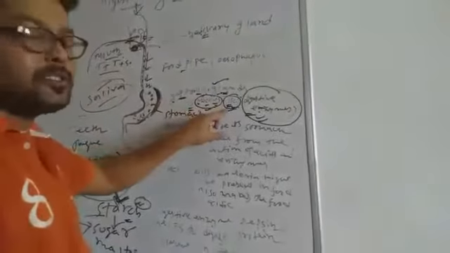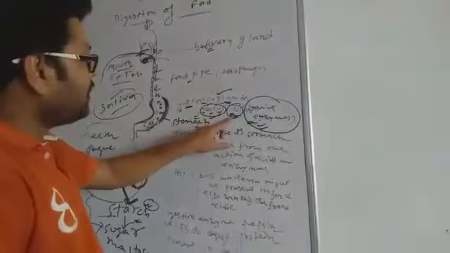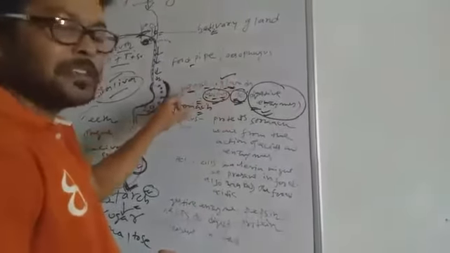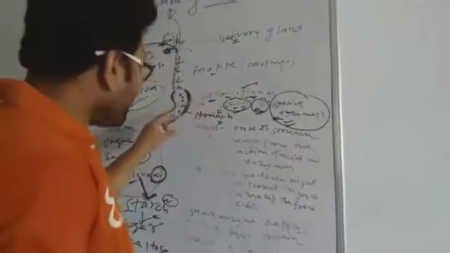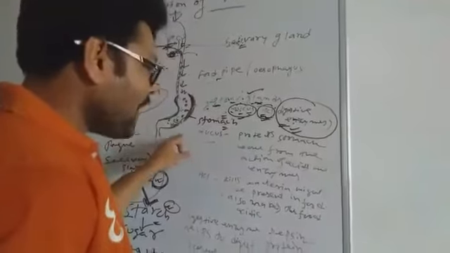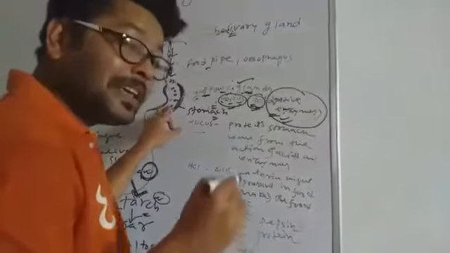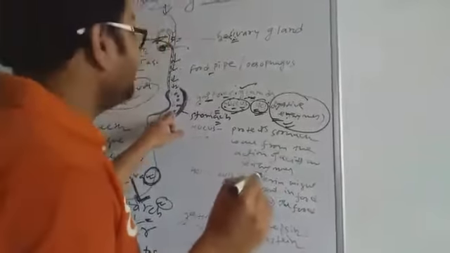Mucus is secreted through the gastric glands, which are present in the lining of the stomach. Next, hydrochloric acid, or HCl, is also secreted from the gastric glands. What is the function of hydrochloric acid? Hydrochloric acid kills the bacteria.